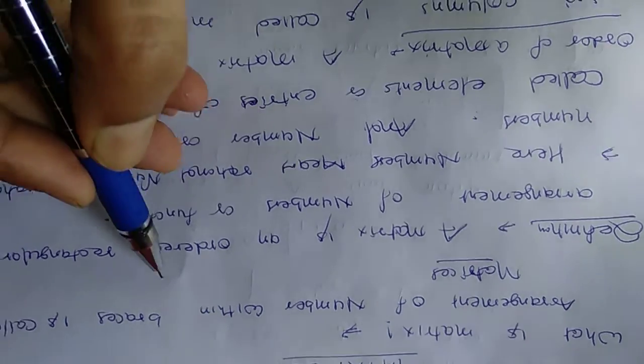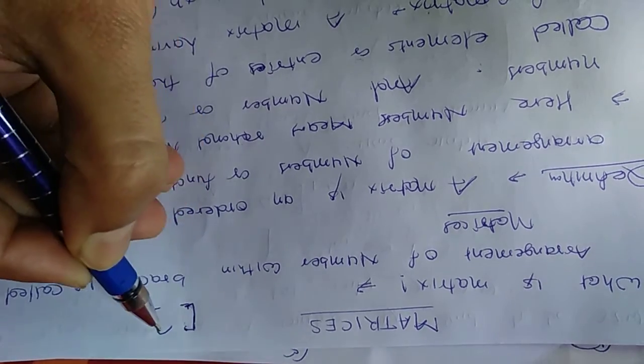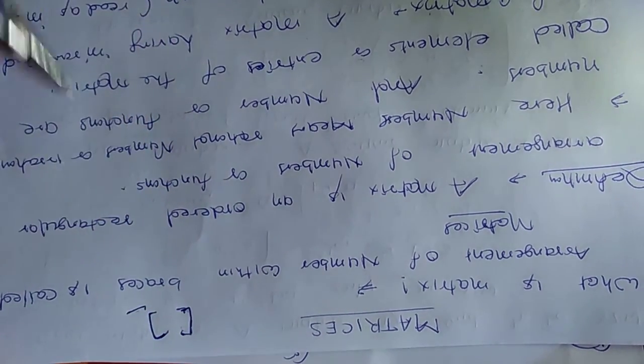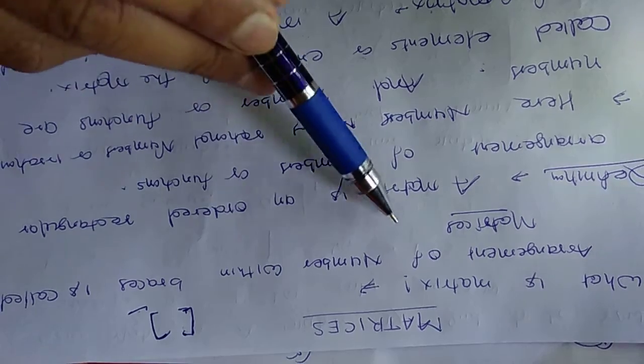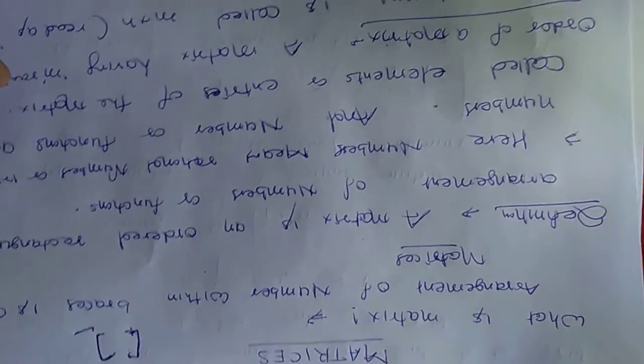You know what braces are? Braces, this is the simple notation of braces. You also say it big bracket. An arrangement of numbers within the braces is called a matrix. Now come to its definition.